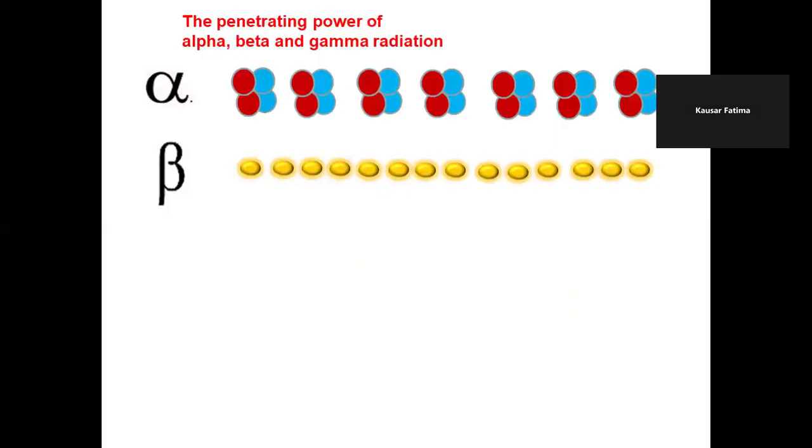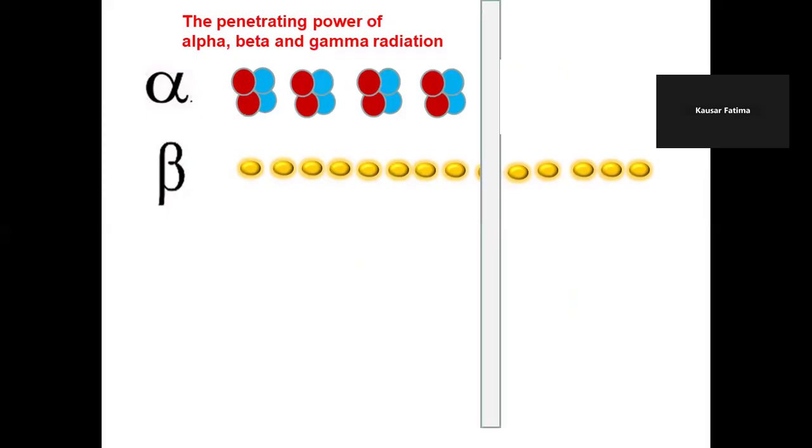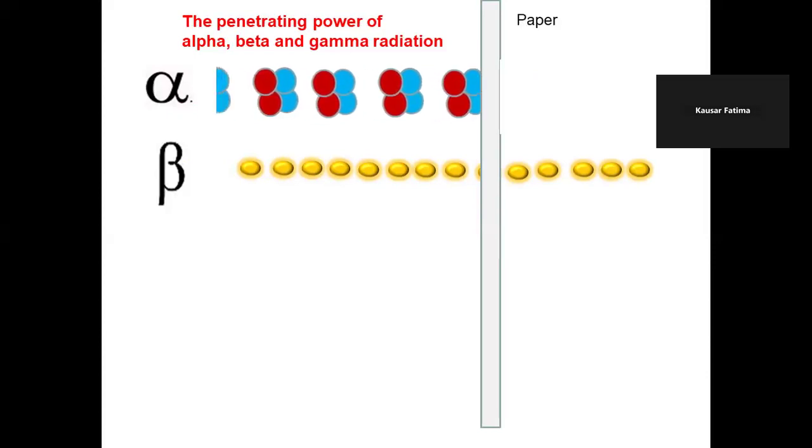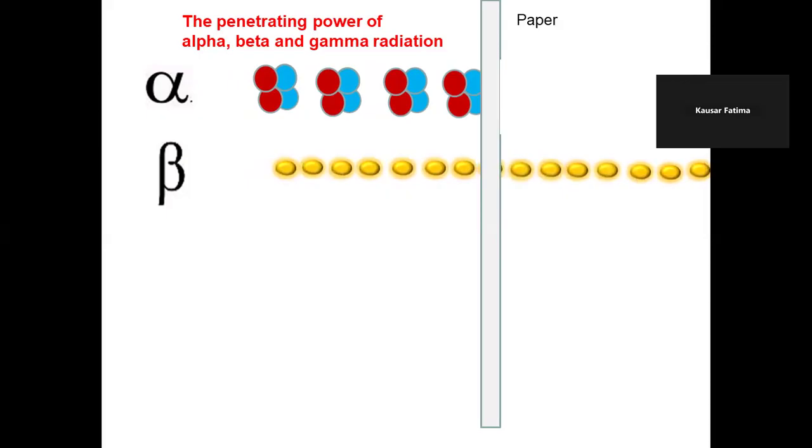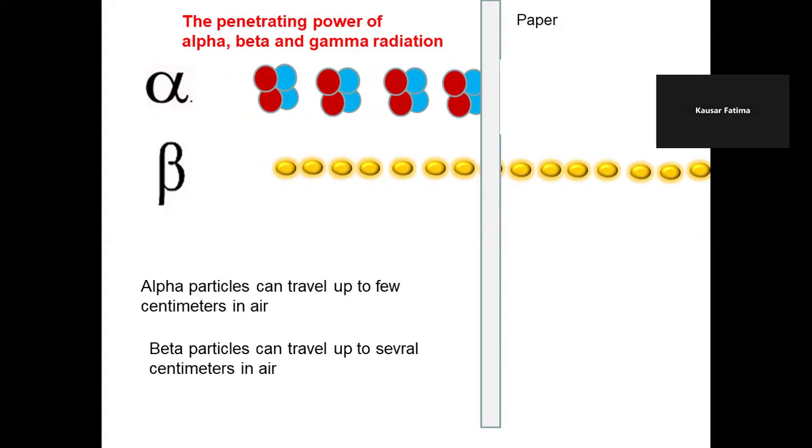Now, the penetration power of alpha, beta, and gamma radiations. Alpha can travel a few centimeters in air, about 8 to 10 centimeters, and they are stopped by paper. They cannot pass through the paper. They are absorbed by the paper. Beta radiation can pass through the paper, and they can easily travel several centimeters, 30 to 50 centimeters, in air.